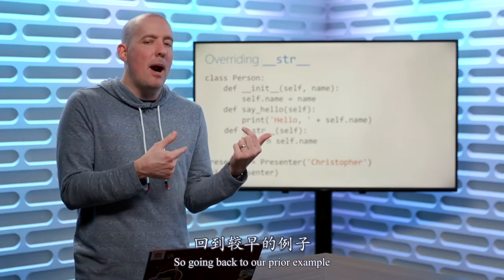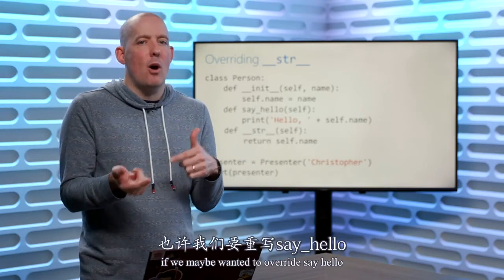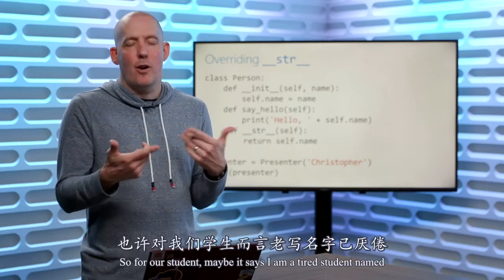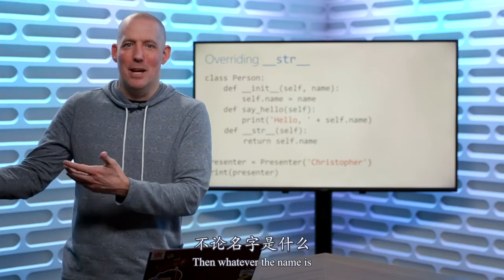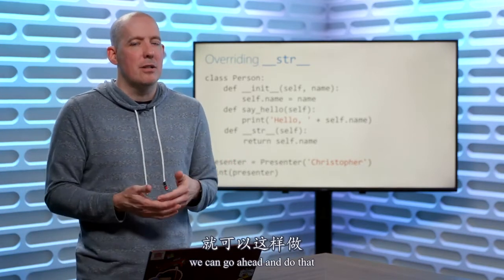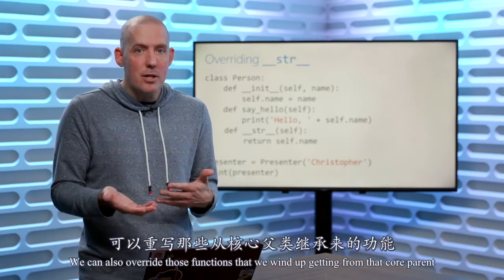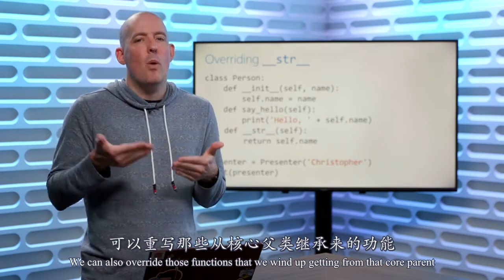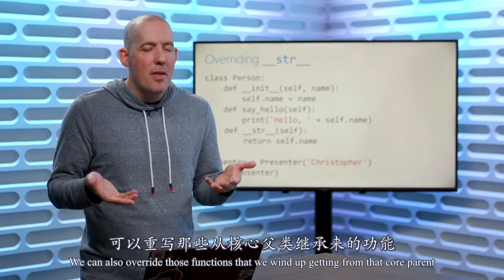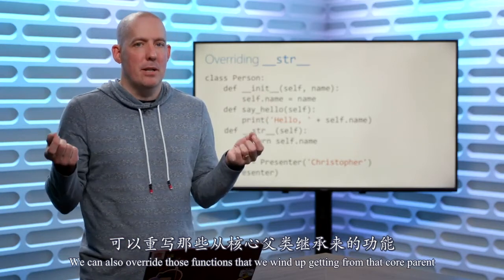So going back to our prior example, if we maybe wanted to override say hello, so for our student maybe it says I'm a tired student named, and then whatever the name is, we could go ahead and do that. We can also override those functions that we wind up getting from that core parent.